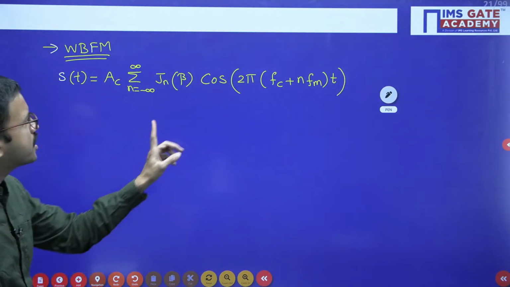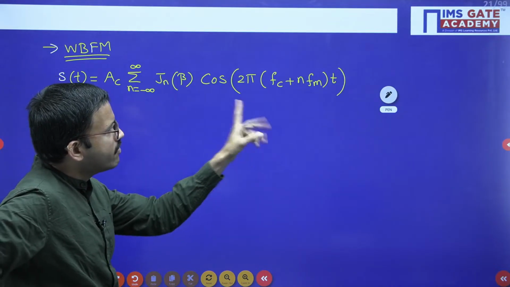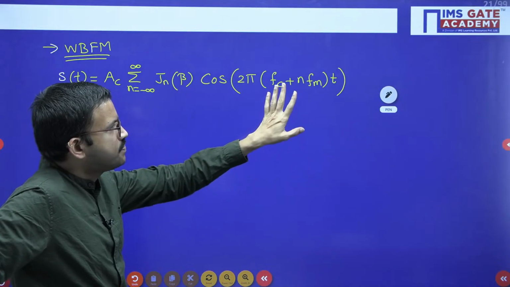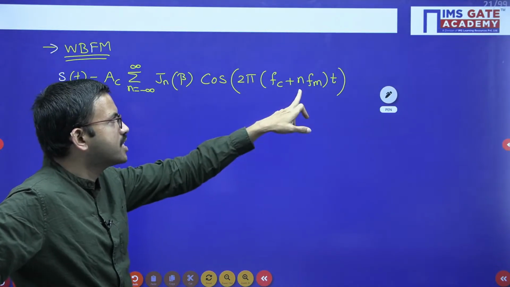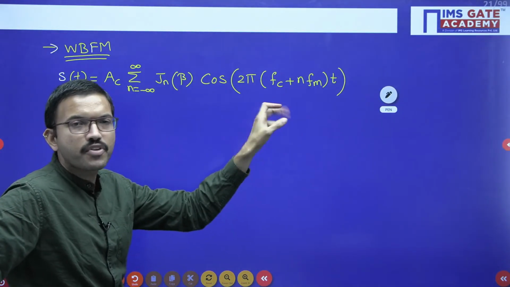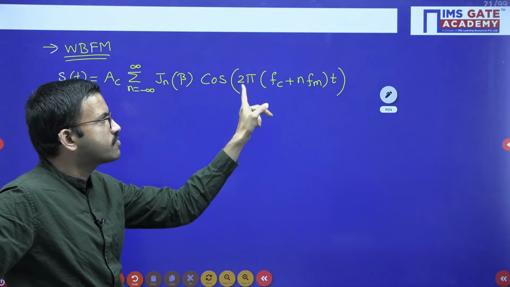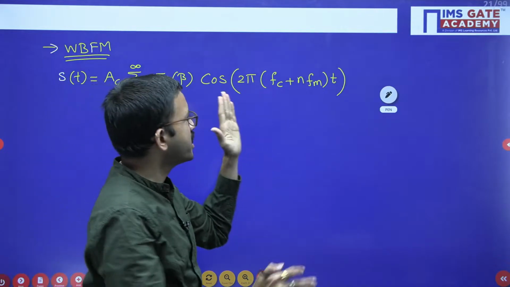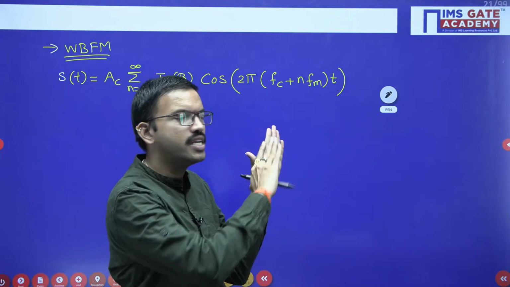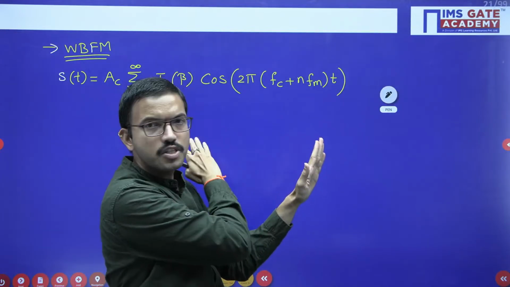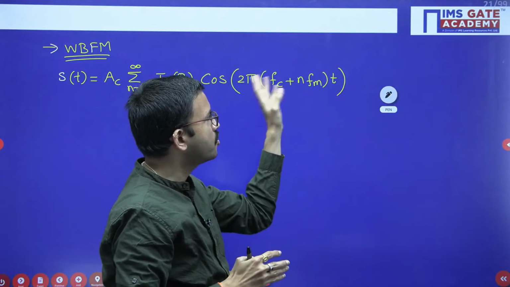You can observe that by considering various n values from minus infinity to infinity, for easy understanding, if n is 0, you get only fc. For n equal to 1, fc plus fm; for n equal to minus 1, fc minus fm, and so on. The center frequency is fc, towards the right-hand side you get the upper sideband frequencies, and towards the left-hand side the lower sideband frequencies.